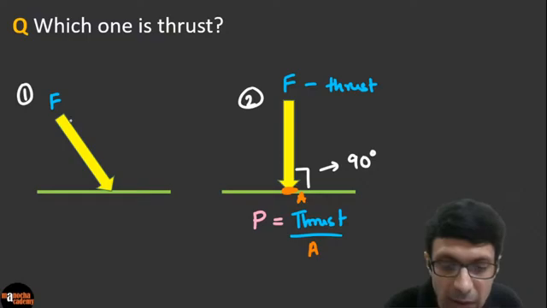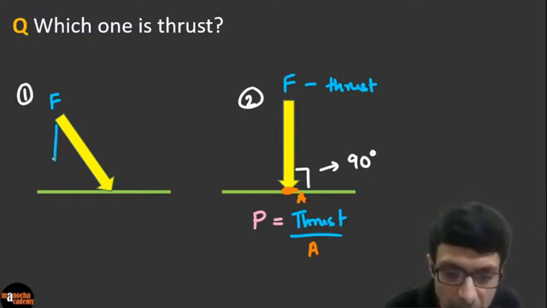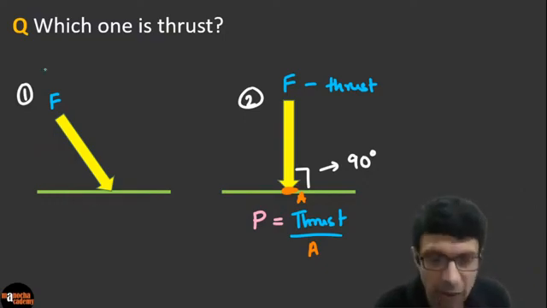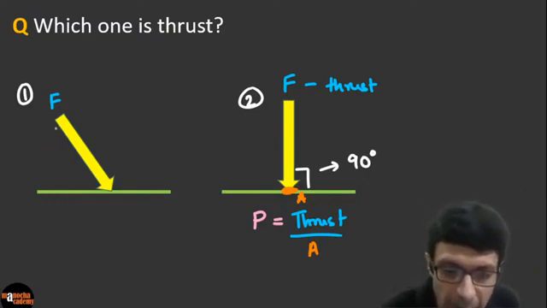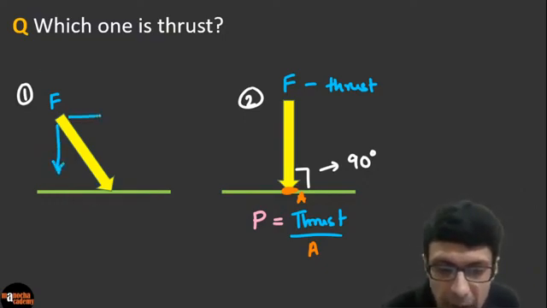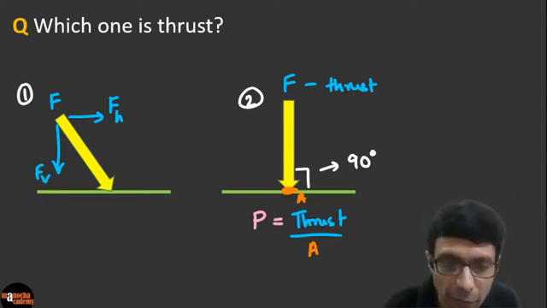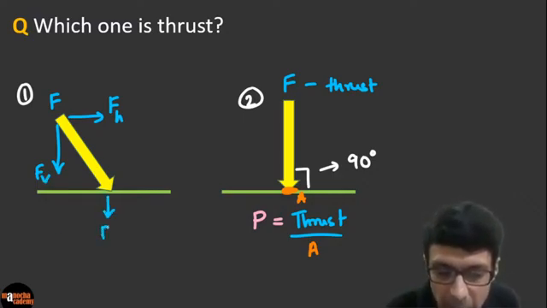So the thing here is that we are going to split up the force into a vertical component, right? So the force is basically going to be divided into a vertical component and a horizontal component. So let's call that a horizontal and a vertical component. Definitely the vertical part is acting downwards, so this part is contributing to our thrust. Do you guys agree?